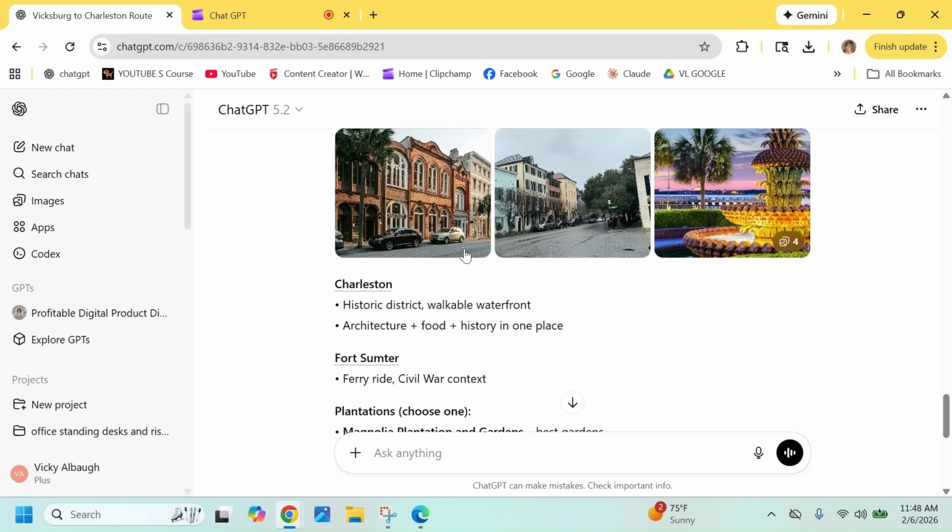And here's the best prompt for this. You can say, plan an RV trip from Vicksburg, Mississippi to Charleston, South Carolina. So I'm going to start typing that in. Okay, and the next part will be total trip length is 7 nights.